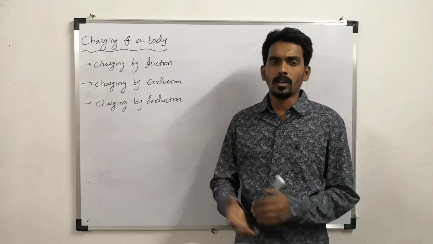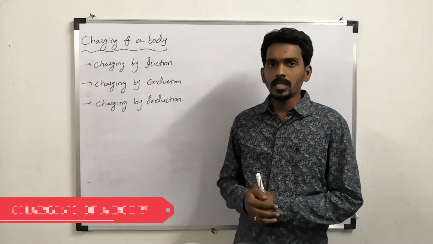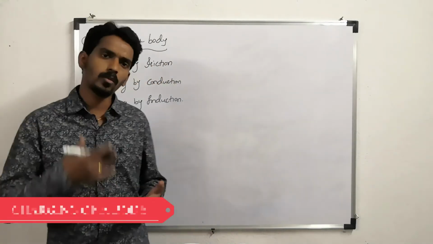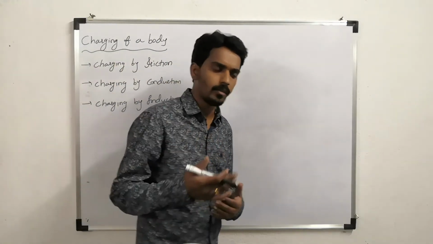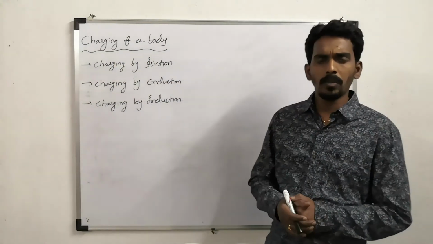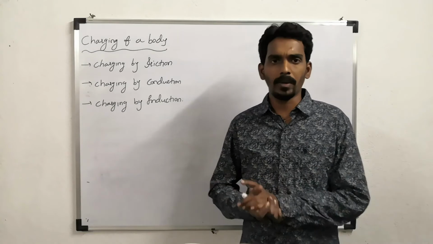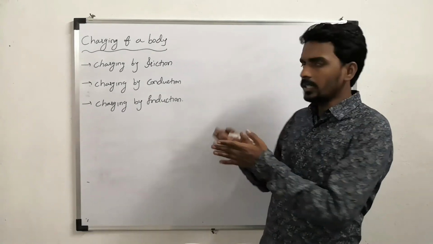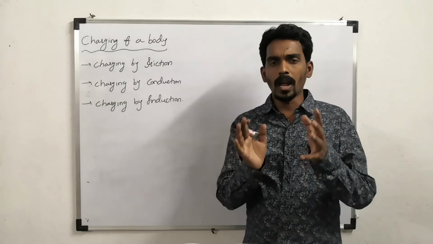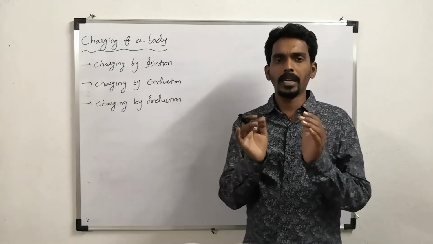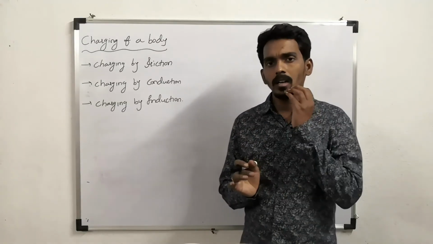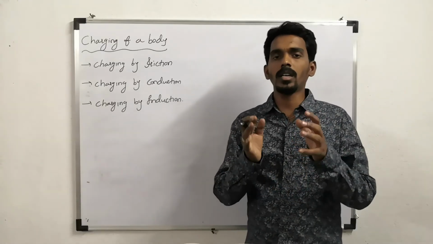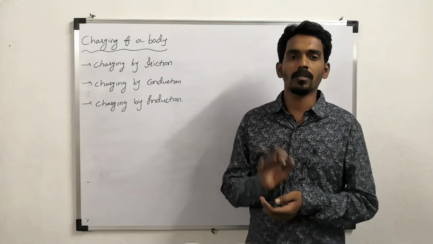Now let us try to understand charging of a body, because we said like we can transfer electron from one body to another body, like we can add, we can even remove electron. But how exactly it happens and how the body gets charged? Because when you consider an atom, the whole atom behaves like neutral, because there are charges, positive protons, negative electrons, but the total net charge of the atom is always how much? 0.